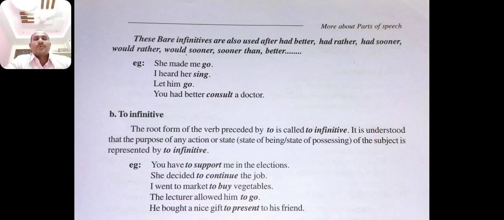She decided to continue the job. I went to market to buy vegetables. The lecturer allowed him to go. He bought a nice gift to present to his friend. You see, to go, to present, to buy, to continue, to support are all called to infinitives.